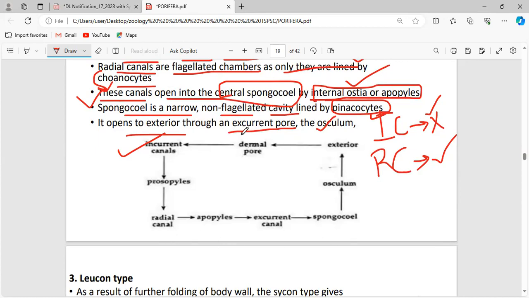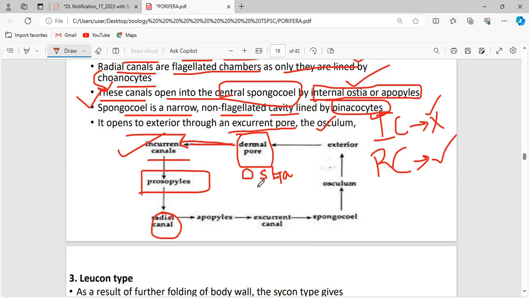This is the dermal pore. This is called the ostia. Via this ostia, the water enters the sponge and reaches the excurrent canal. And this excurrent canal and the radial canal are connected to each other by the apopyle. Initially, the water which enters through the ostia reaches the incurrent canal. Now, the water which is present in the incurrent canal has to be sent to the radial canal.